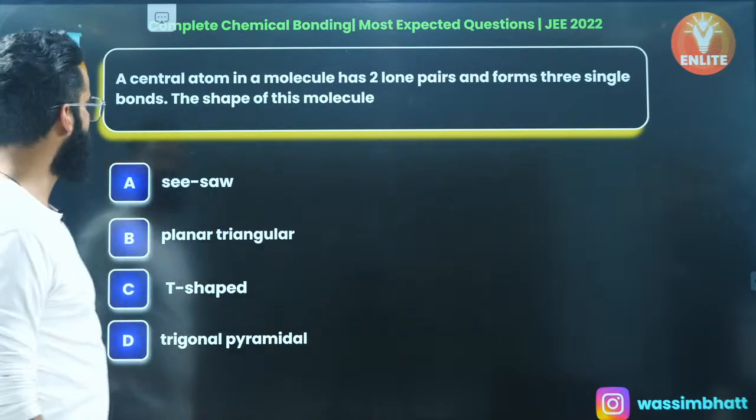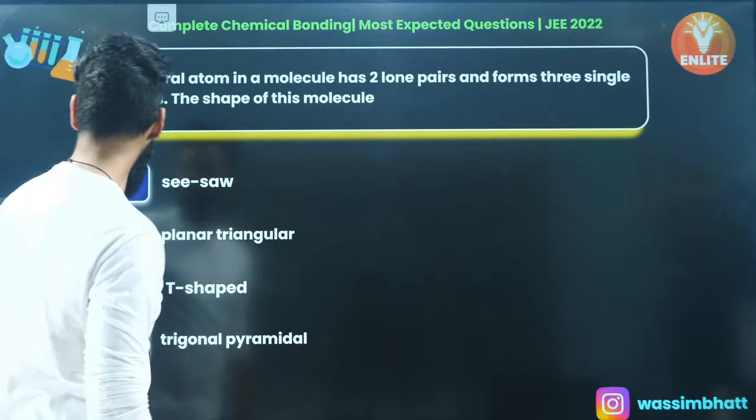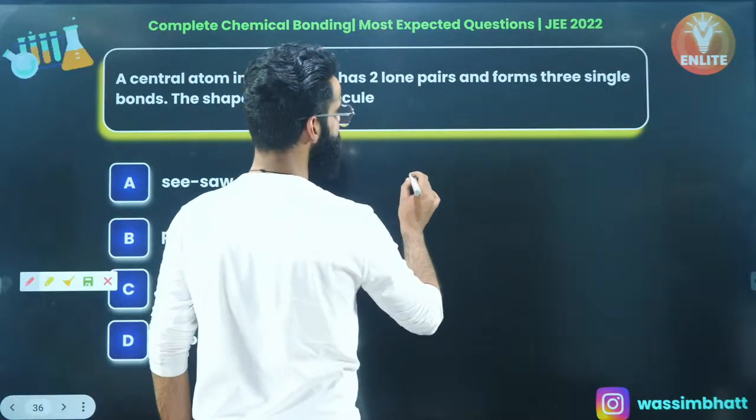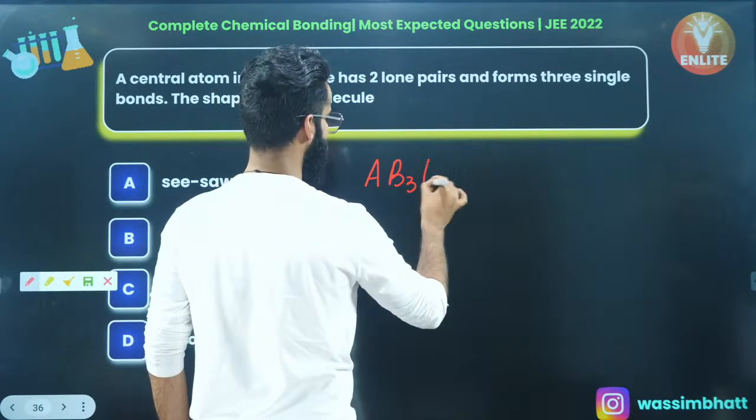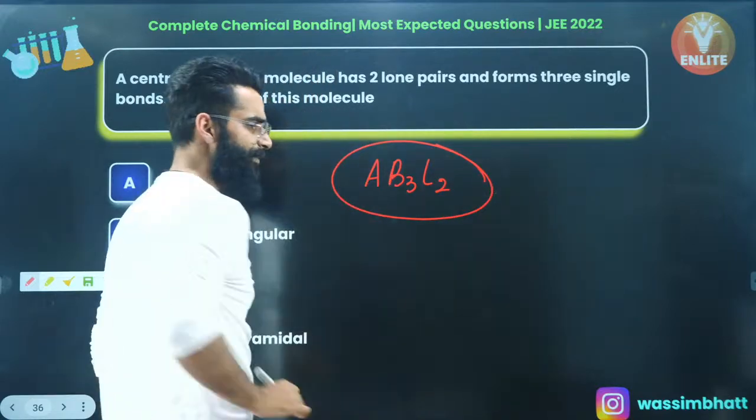All right, people, moving on to one more. The central atom in a molecule has 2 lone pairs and forms 3 sigma bonds. So the type of the molecule is going to be AB3L2, right? AB3L2 type, my dear people.